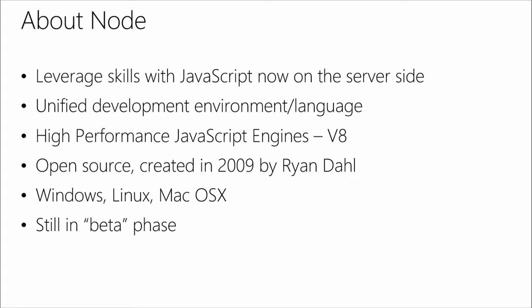Now, Node itself is a platform that uses JavaScript, and essentially it came about because JavaScript, which for a long time was fairly slow, has finally become high performance. In fact, lots of different browsers have very high performance JavaScript engines, and that's what really allowed us to take JavaScript from the browser front end and put it on the back end where it's able to handle the load. Node in particular uses the V8 JavaScript engine. Node itself was created in 2009 by Randall, and it's an open source technology, so you can go check out all the code behind Node.